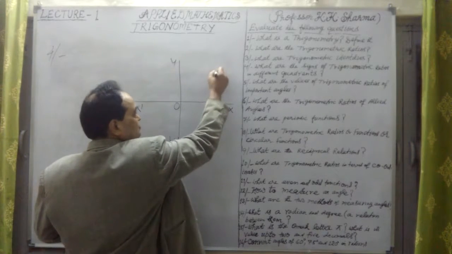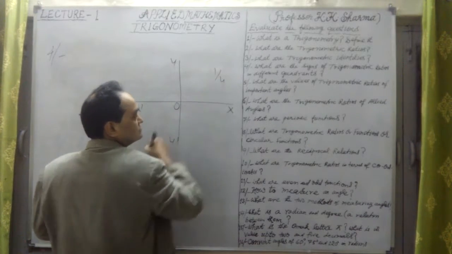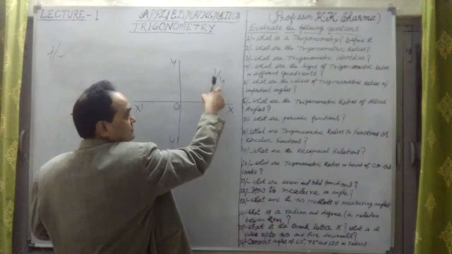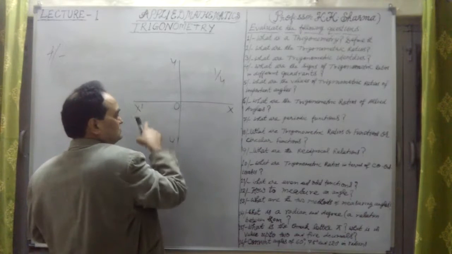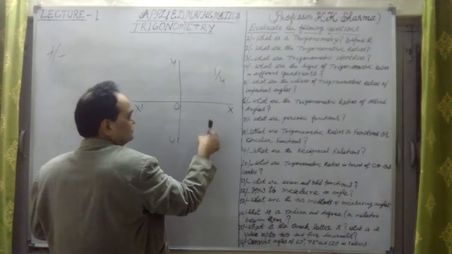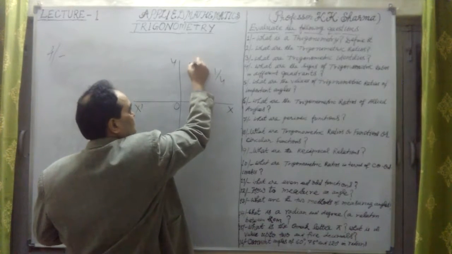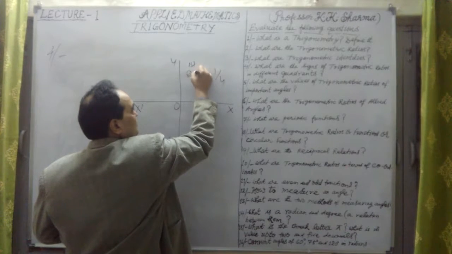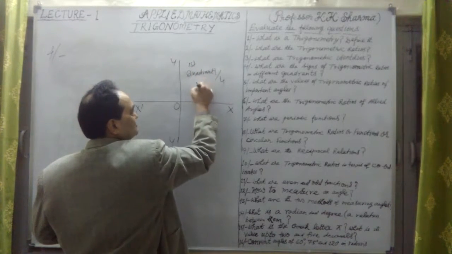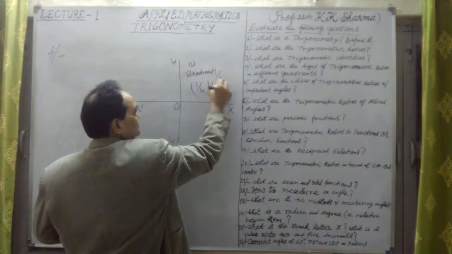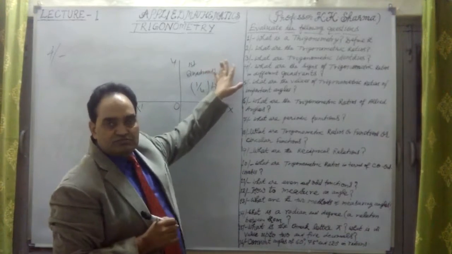Now this is the first quadrant, this is 1/4. Quadrant means 1/4 part. First quadrant, second quadrant, third quadrant, fourth quadrant. This is the first quadrant.